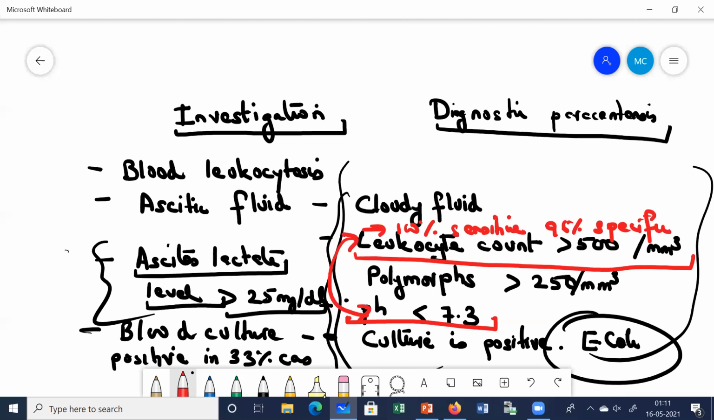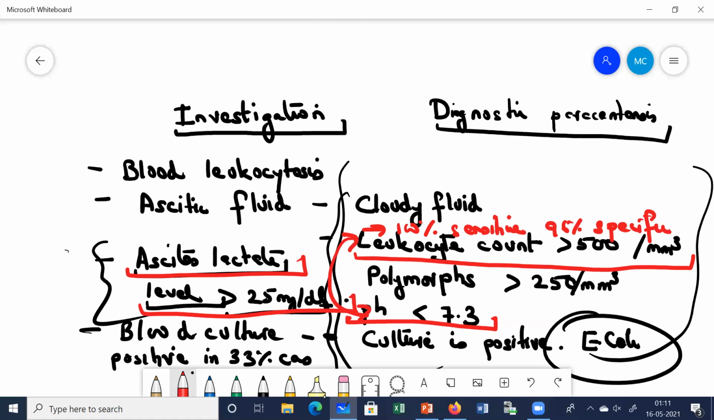And there are several other retrospective studies which have shown that ascitic lactate levels more than 25 mg per dl have also shown 100% sensitivity and specificity in predicting active spontaneous bacterial peritonitis. This has been seen in many retrospective analyses. So these are some of the features.